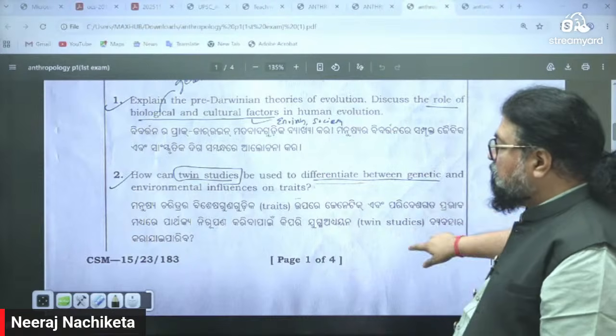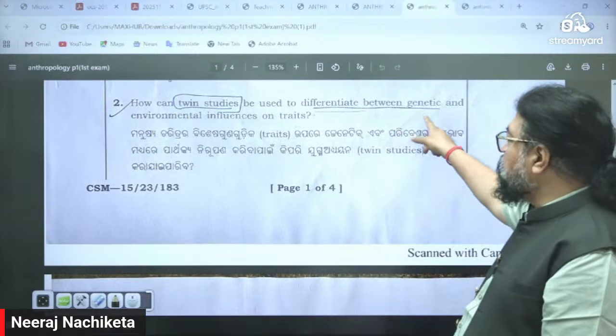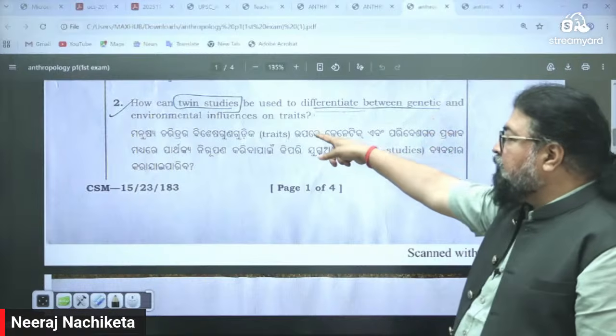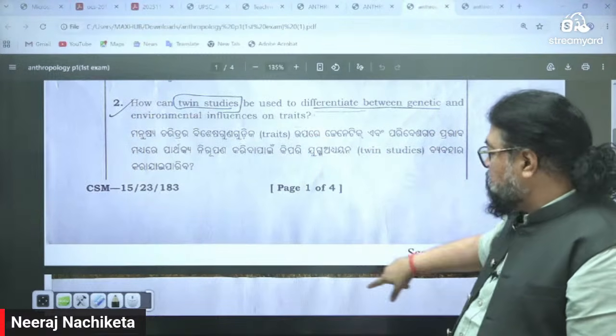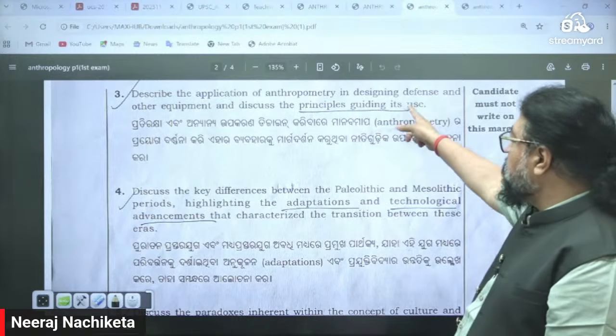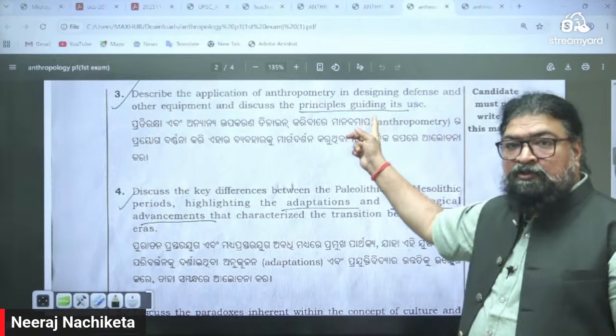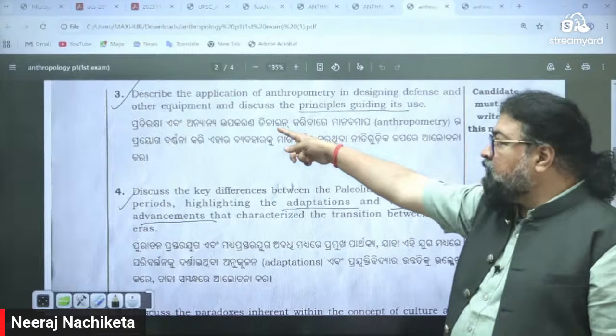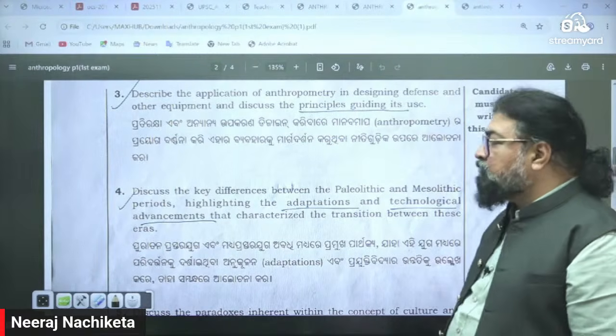Now see here, how can twin studies be used to differentiate between genetic and environmental influence on traits. This is paper 1 here. See here another: describe the application of anthropometry in designing defense. See the applied anthropology: designing defense and other equipment, and discuss the principles guiding its use.